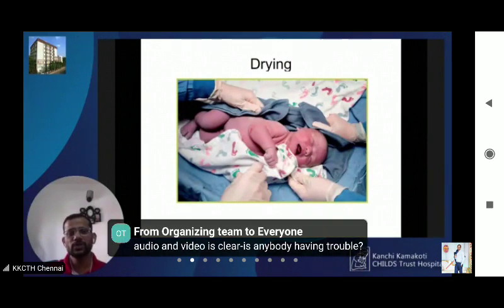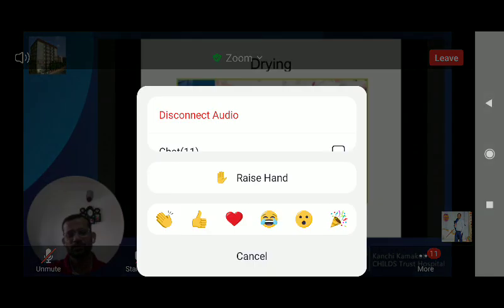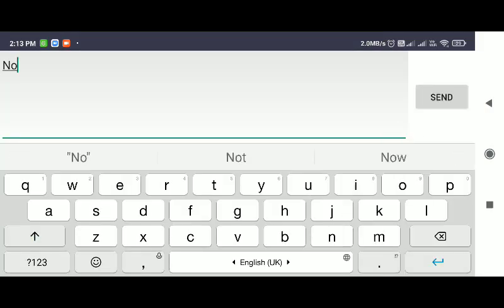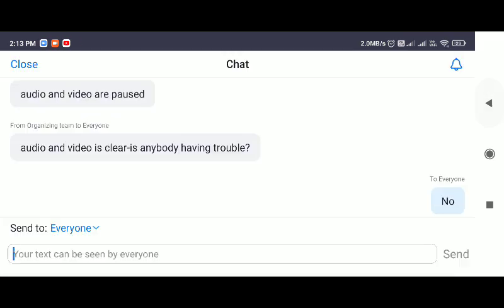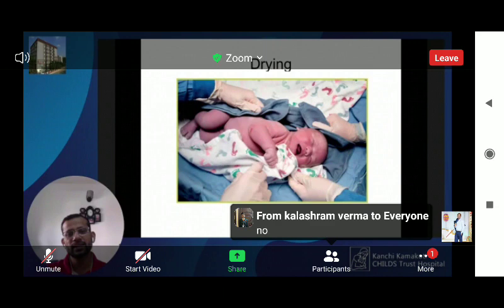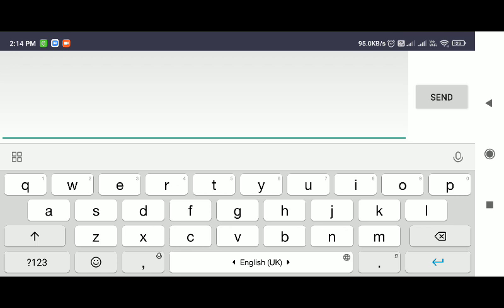Now people are moving towards rubbing the back more than flicking the sole. When you rub the back, it is just 1 or 2 strong rubs. You should not keep on rubbing the baby and delay initiation of positive pressure ventilation. People keep rubbing the baby and do not initiate positive pressure ventilation, thinking that it will cause the baby to cry. Please remember that delaying PPV by 30 seconds will increase the risk of death or prolonged hospital admission by 16%. So you should not delay PPV. If with 1 or 2 stimulations the baby is not crying, please go ahead and start positive pressure ventilation.